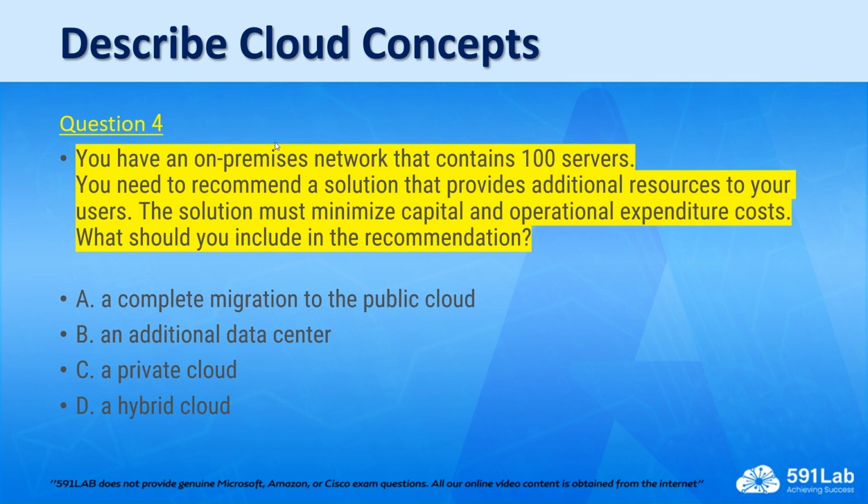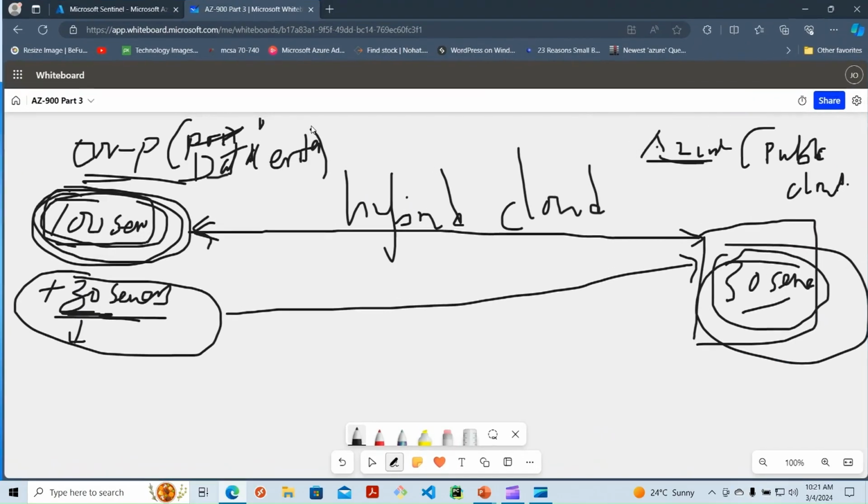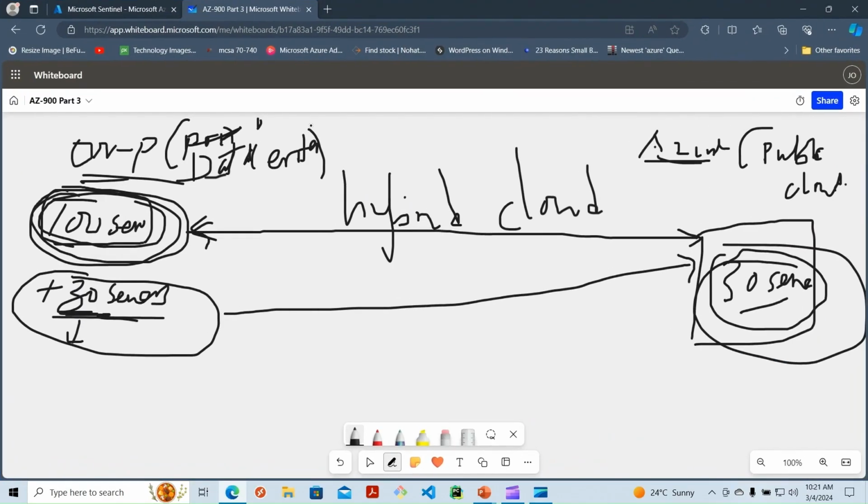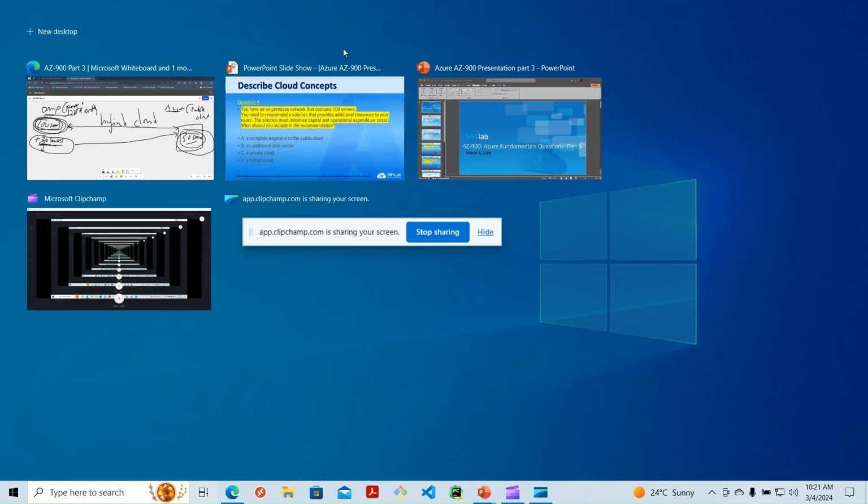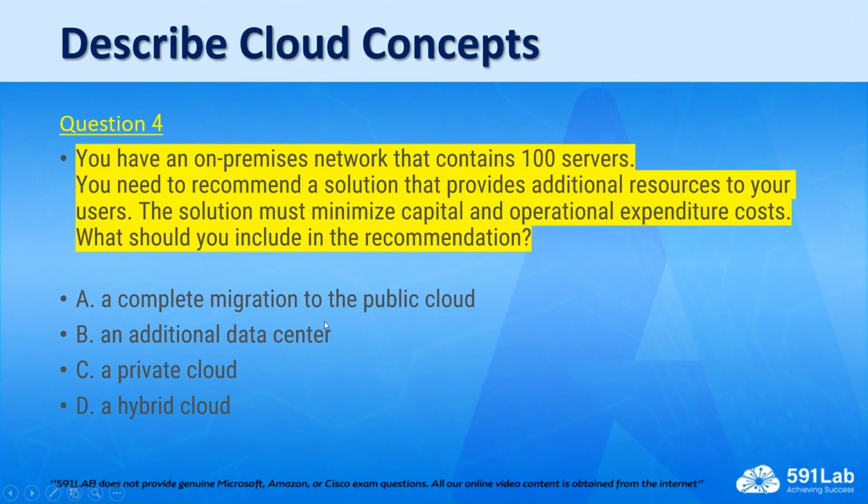But why is it not private cloud? Why is it not an additional data center? Or why is it not a complete migration to the public cloud? So I'll give an explanation to that. For example, the first choice, a complete migration of 100 servers to the public cloud. When I go for a complete migration to the public cloud, it will involve migration of these 100 servers to the public cloud, which will involve a lot of operational expenditure.